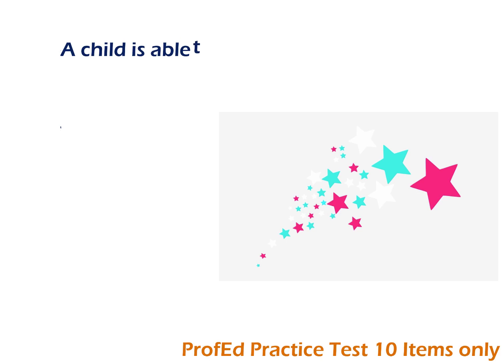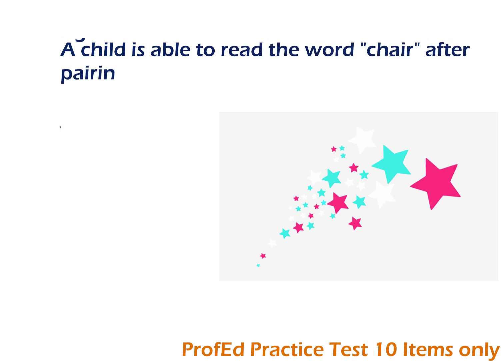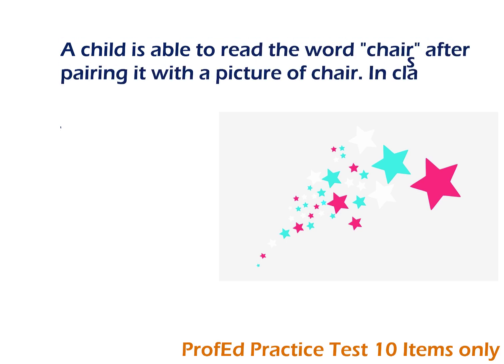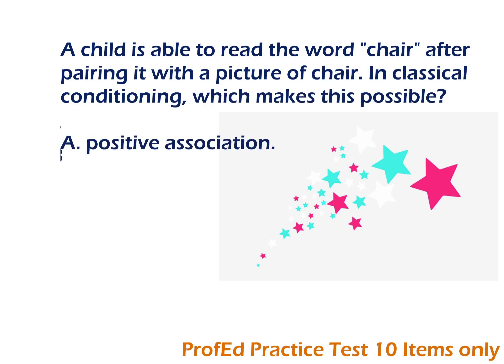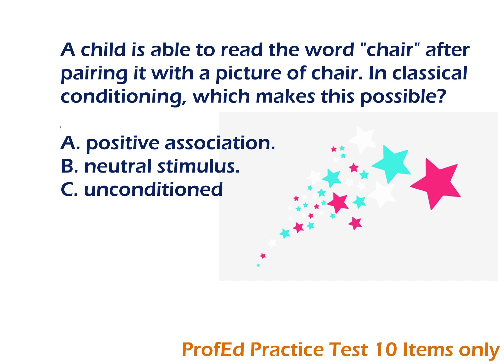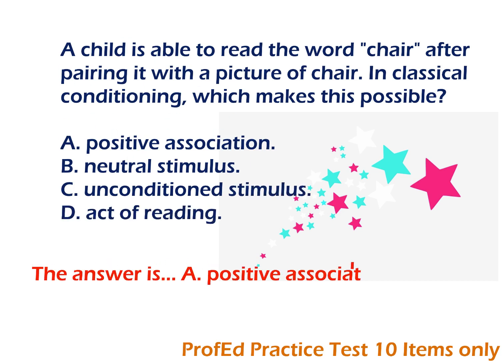A child is able to read the word chair after pairing it with a picture of a chair. In classical conditioning, which makes this possible? A. Positive association. B. Neutral stimulus. C. Unconditioned stimulus. D. Active reading. The answer is A. Positive association.